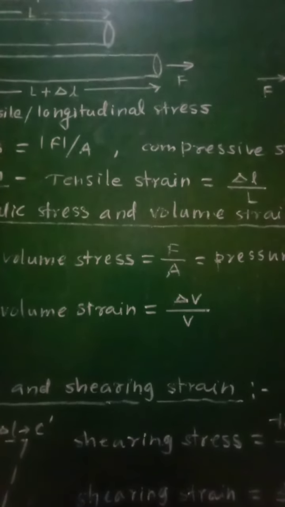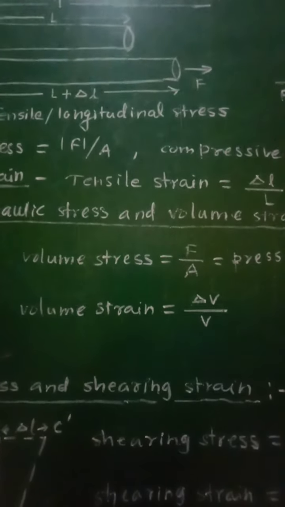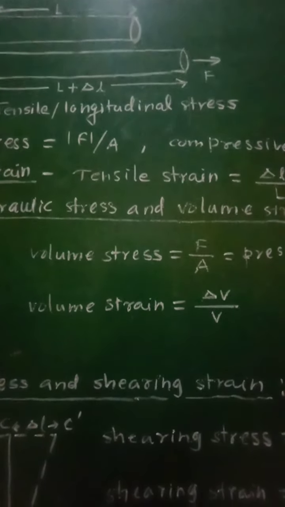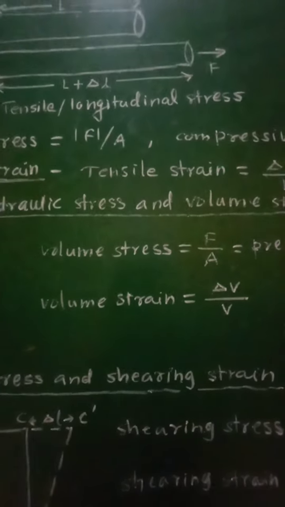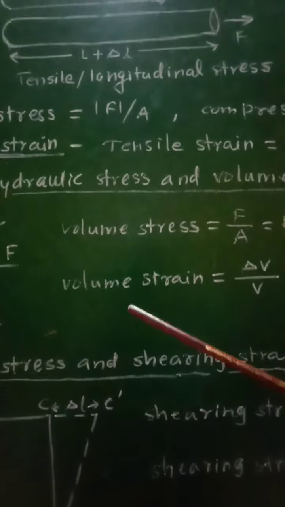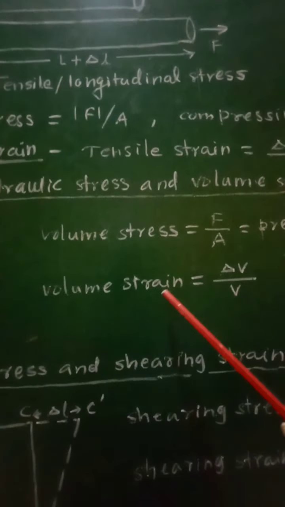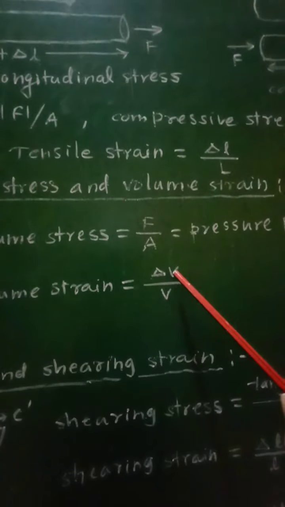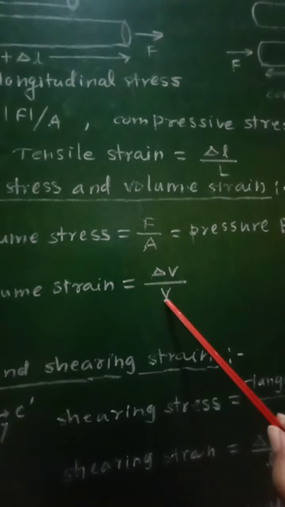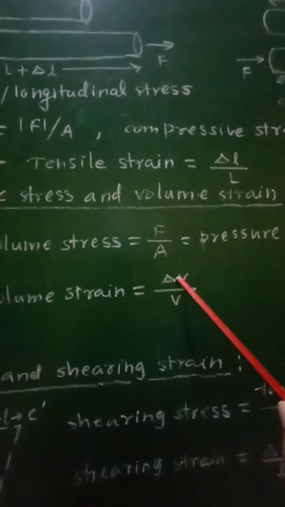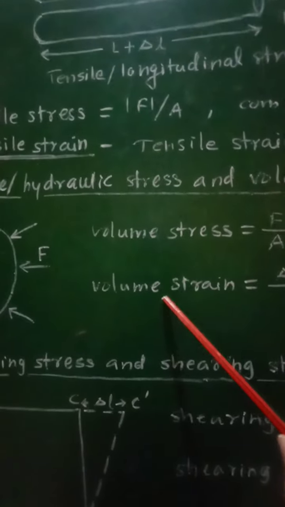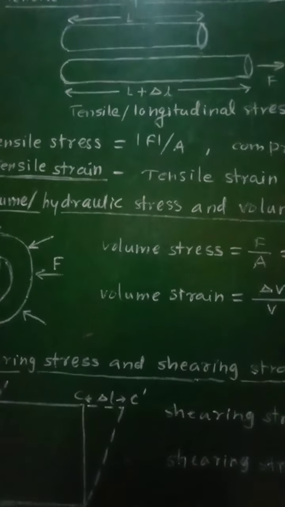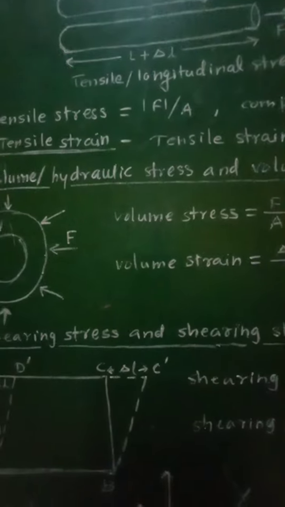Now when the deforming force acting on the body changes its volume by a small change in volume delta phi, then at that time we can define the volume strain, that is change in volume per unit original volume. Change in volume is delta V divided by original volume phi, and therefore delta V upon phi will represent the volume strain. So in this way we can define volume stress and volume strain.